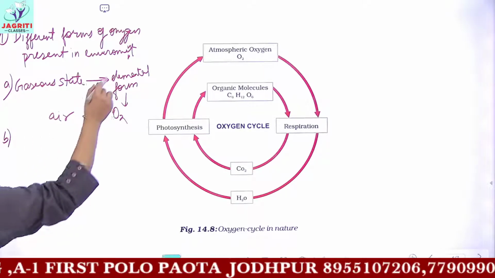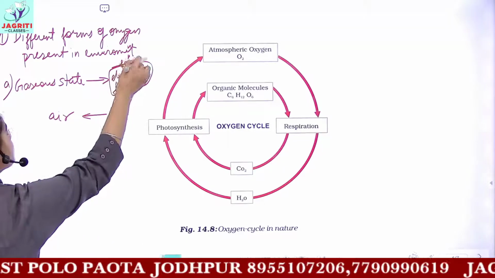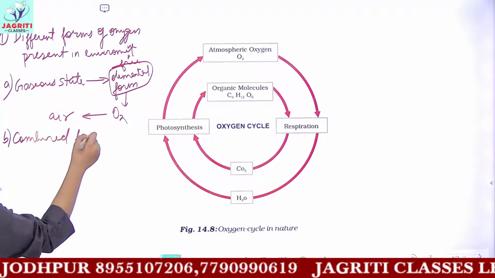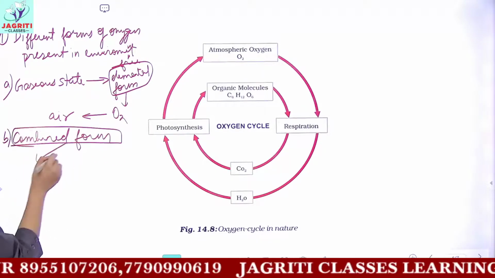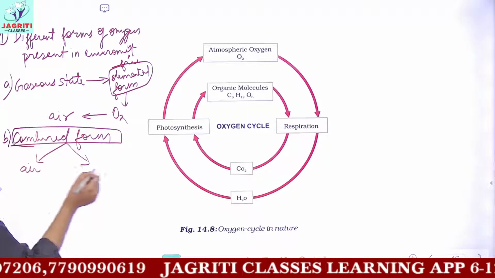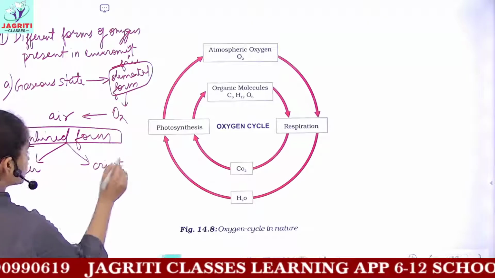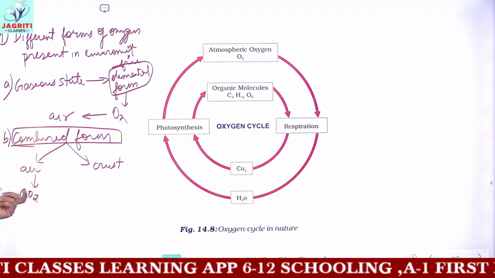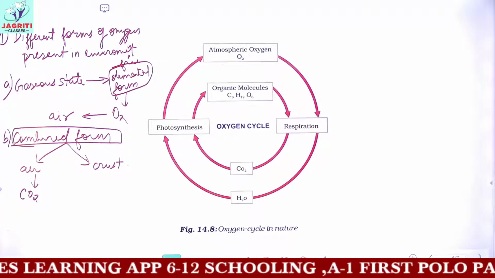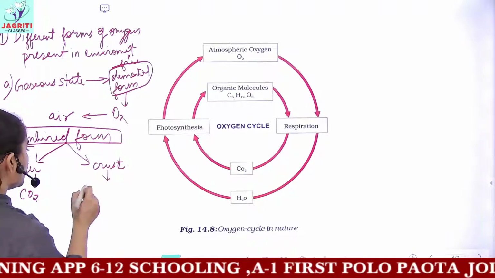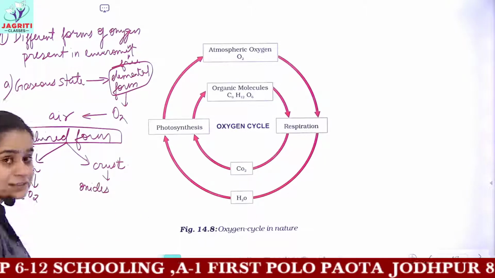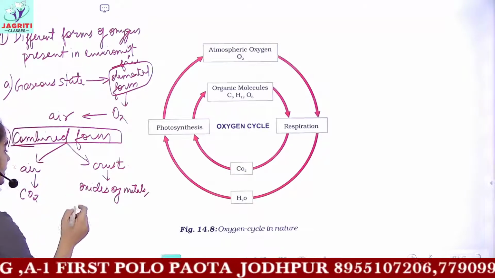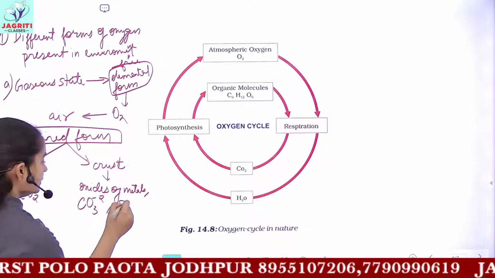Now it is present in an elemental form, which means it is present in a free form, but it can also be present in a combined form. And this combined form is seen in air also, and in the Earth's crust also. So in the air, the combined form of oxygen is known as carbon dioxide. When the oxygen is combined with carbon in the air, it is known as carbon dioxide. And in the crust, you have different forms, like oxygen forming oxides with many metals. So it is present in the form of oxides of metals. Then next, it is present in the form of carbonates. Then you have sulfates.